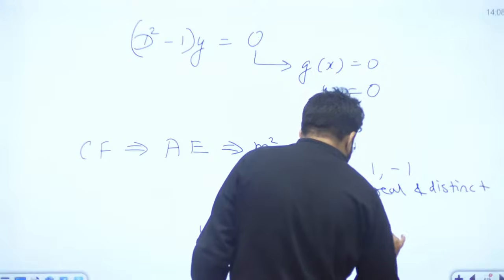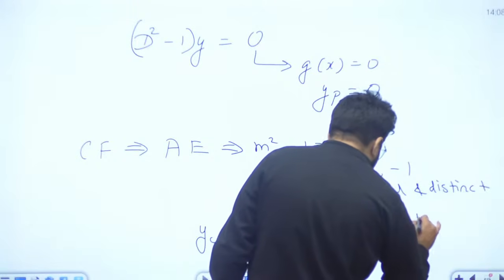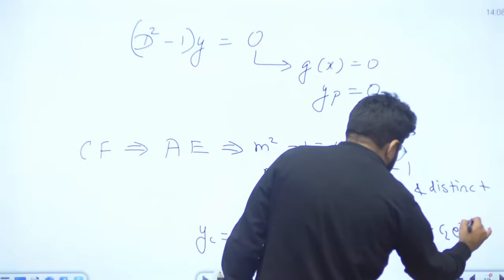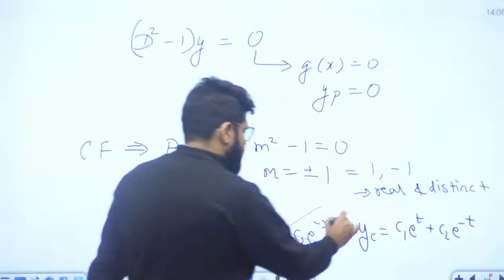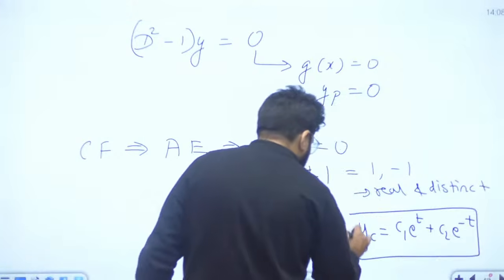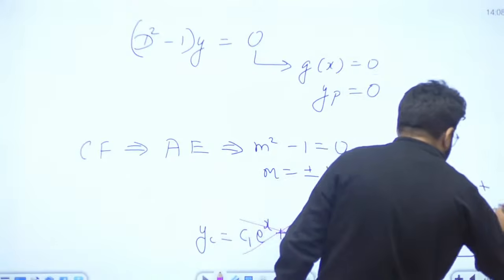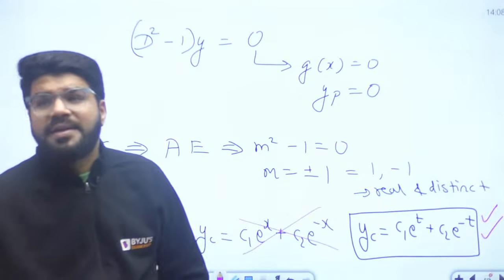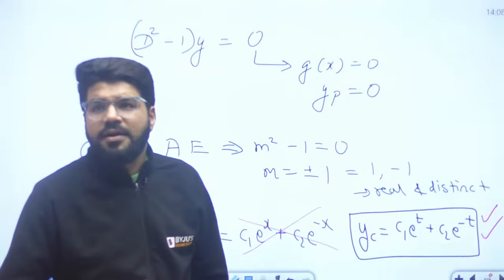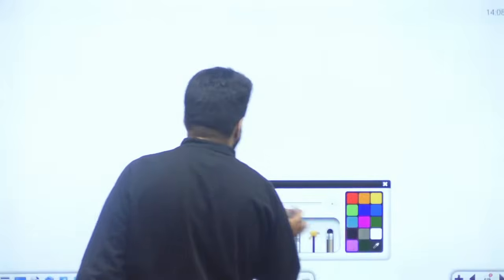Right? YC is C1 e power t plus C2 e power minus t. X की जगह t लिखना है, सिर्फ इतना रखना है, right? If you choose this, then this is a tick mark. ये correct है, boss. This is correct. But the question was not in terms of t. Question was not in terms of t. तो question को फिर से simplify कर लेंगे.